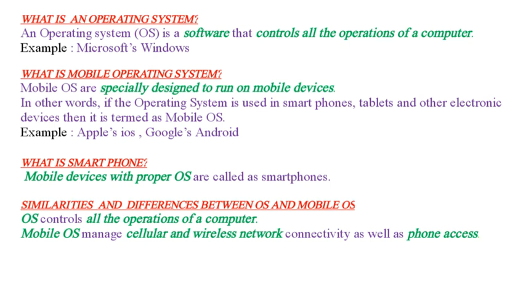Now, learn the difference and similarity between OS and mobile OS. OS controls all the operations of a computer. Mobile OS manage cellular and wireless network connectivity as well as phone access. What is the main difference? In the mobile OS, we just use a phone plus operating system functions.